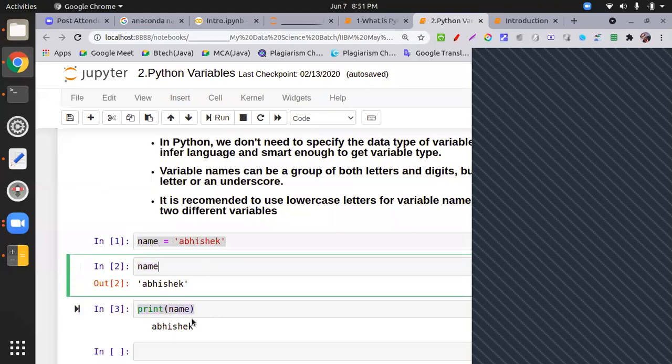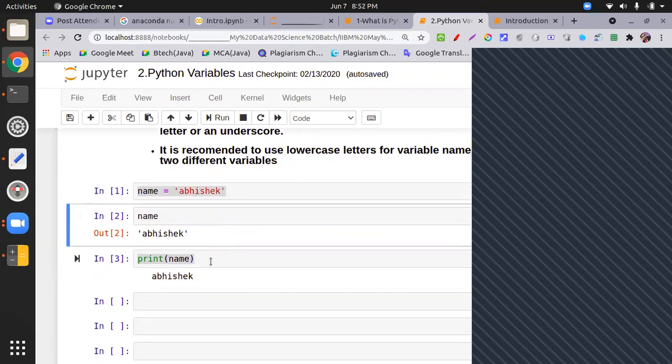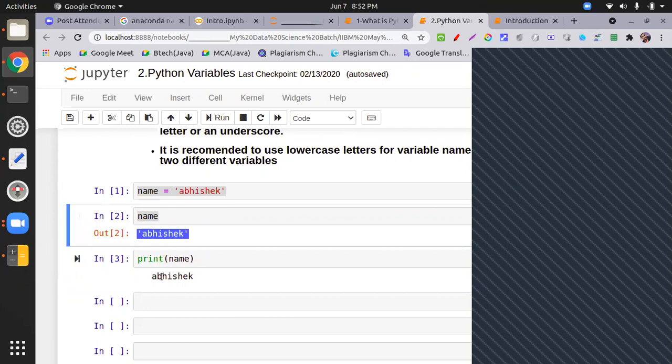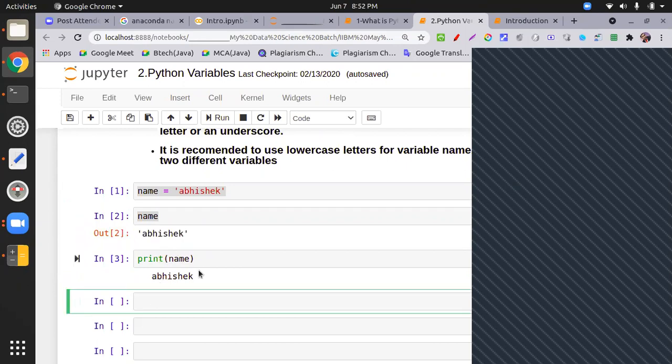Without print, it returns the whole string, and with the print function it returns only the name without the quotes. So what do you conclude from this? A print function returns an output that we want to show, and without the print function it will also show the output. It depicts the data type of the variable. Definitely, because the print function hides the data type of the data. You're seeing single quotes over here, which means a string value. If you see over here, the single quotes are eliminated.